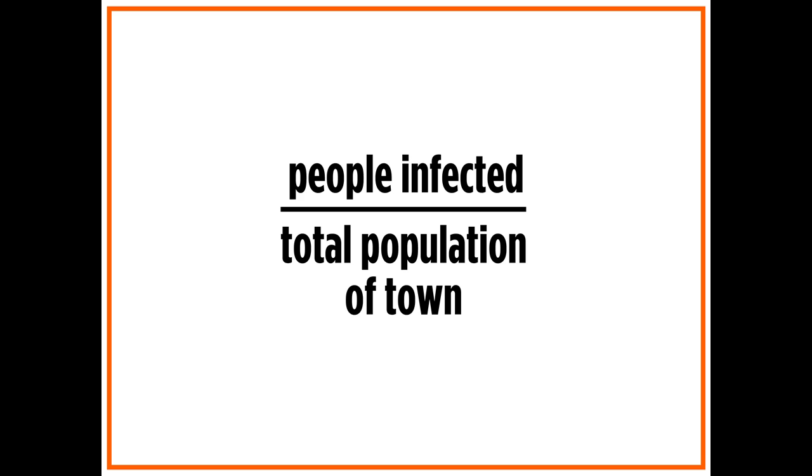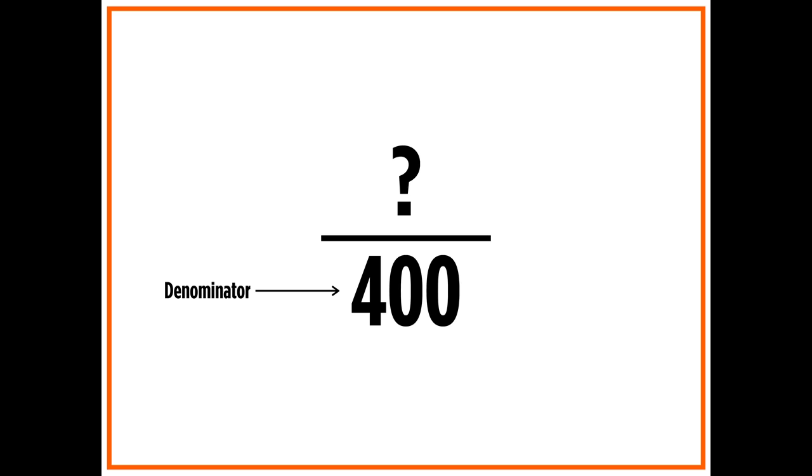To calculate the percentage of people who have the disease, Varun first creates a fraction. A fraction will show how many people are infected out of the total population. Varun knows that the total population in Moonlight City is 400 people. The total population will be the denominator of the fraction. Varun knows that 60 people have werewolf syndrome, so the numerator of the fraction will be 60. His fraction is 60 divided by 400.